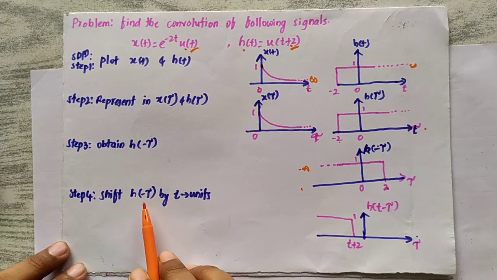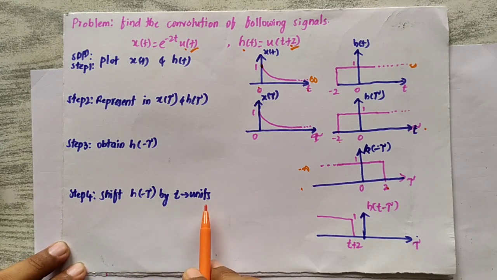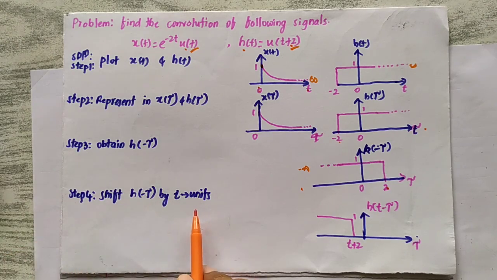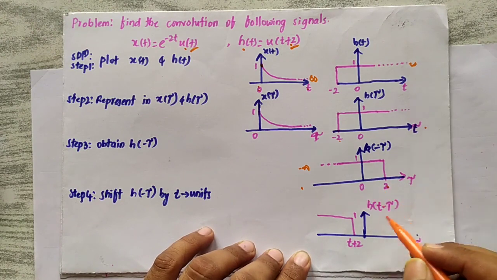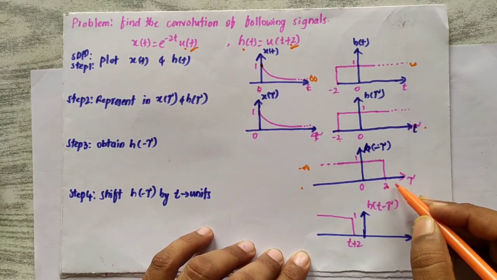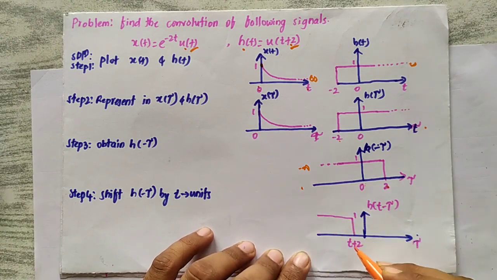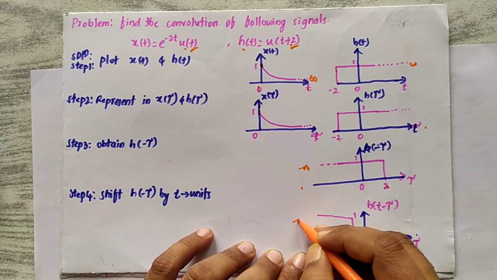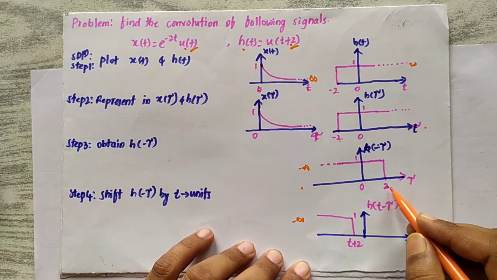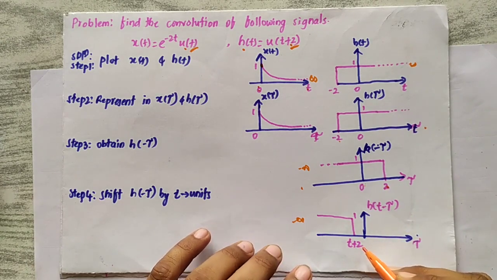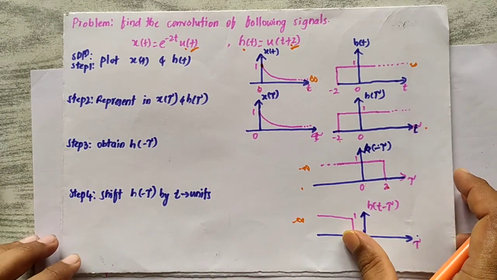Then in step 4, what we need to do? We need to shift this h of minus tau by t units. As I said, a t unit shift on the positive side means we are adding t units, it is nothing but shifting towards the left side. So that's why it will be t plus 2. Whatever the values of the intervals are, add t to them. It will start again at minus infinity only, because even if you add t units to minus infinity it remains minus infinity, and here it ends at 2, so it will be t plus 2. I hope you have understood this point.